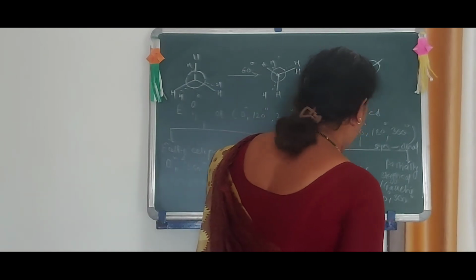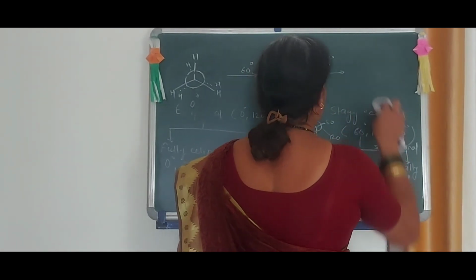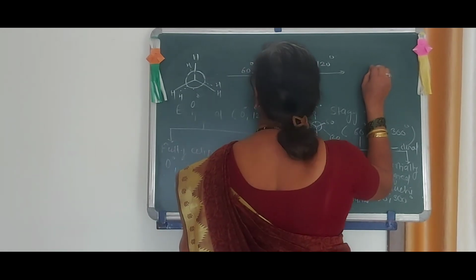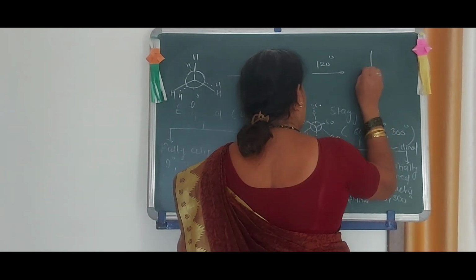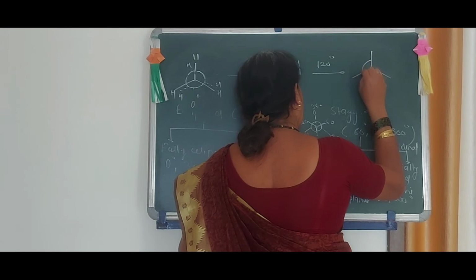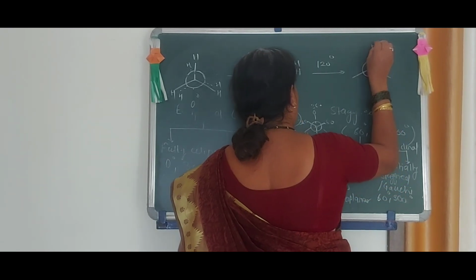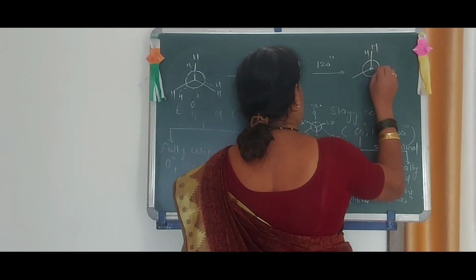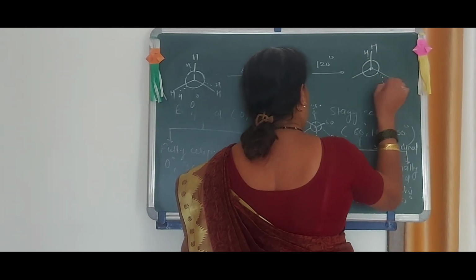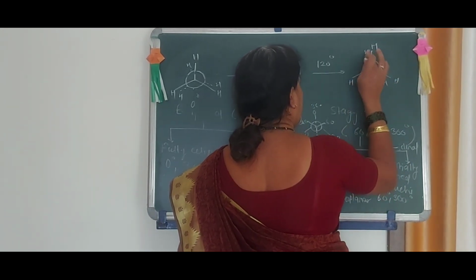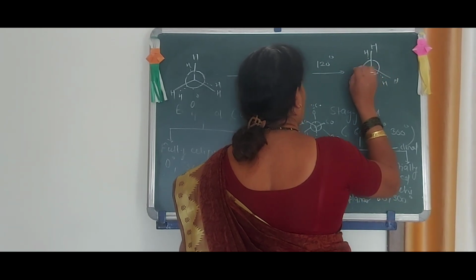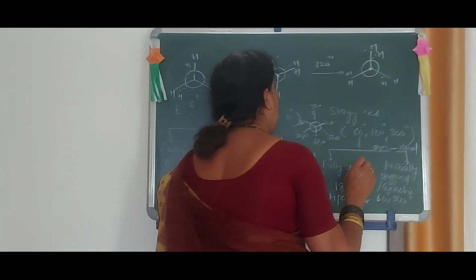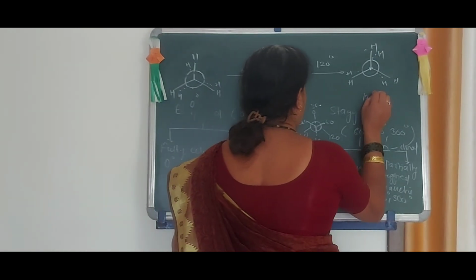Therefore we can draw it not in this fashion, not inverting it, but by pointing this here. Okay, here this is H, this is also H, this is H, this is H, this is H, and this is also H. This is 120 degrees.